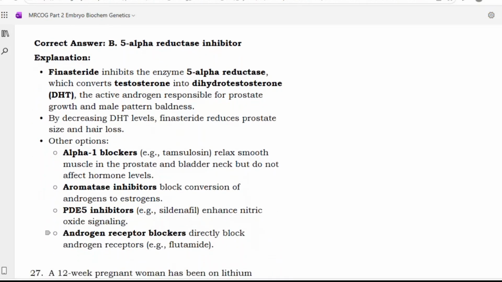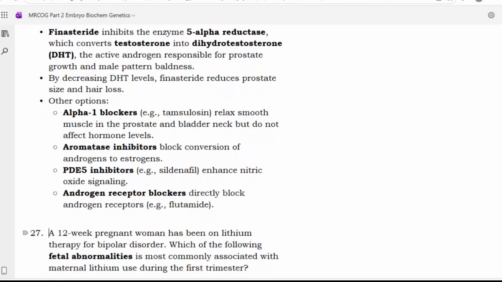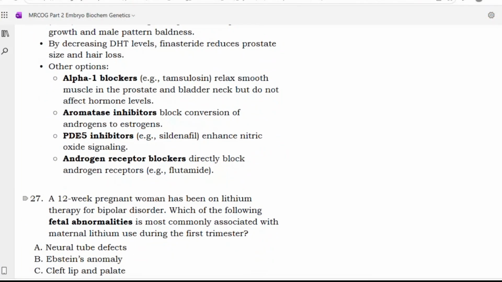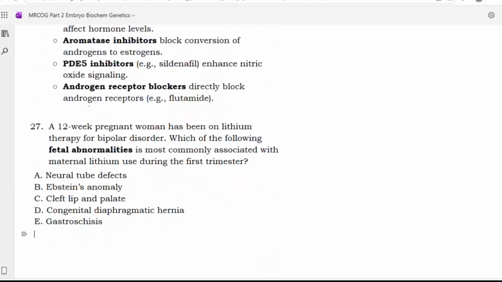So other options like alpha-1 blockers, tamsulosin, relax smooth muscle in the prostate and bladder neck, but do not affect the hormone levels. Aromatase inhibitors block conversion of androgen to estrogen. PDE inhibitors like sildenafil enhance nitric oxide signaling, and androgen receptor blockers directly block androgen receptors. That is flutamide. Next.